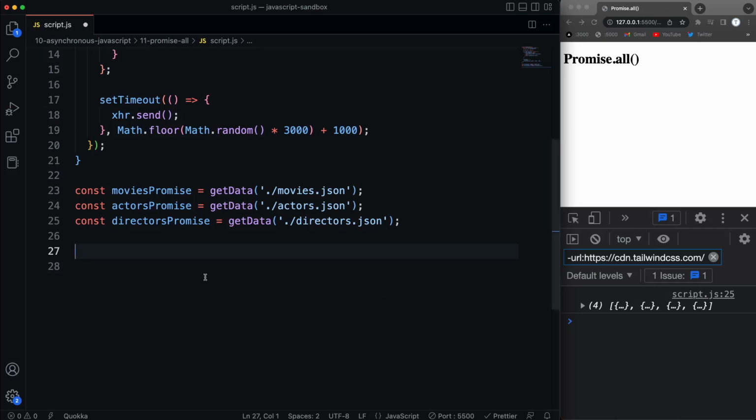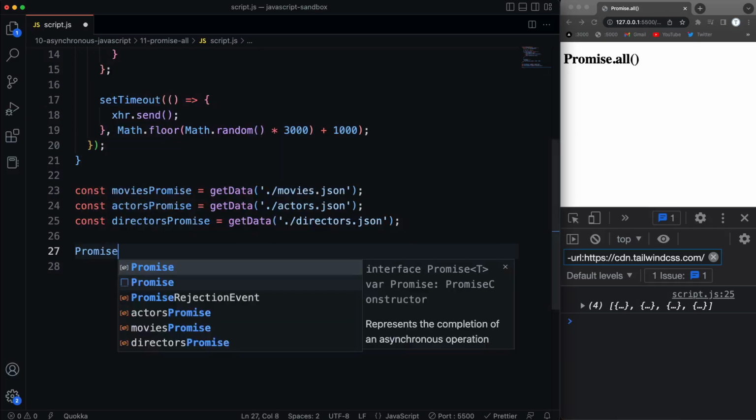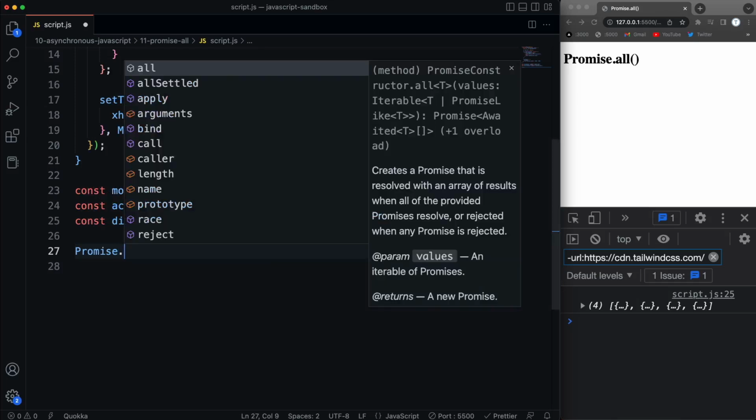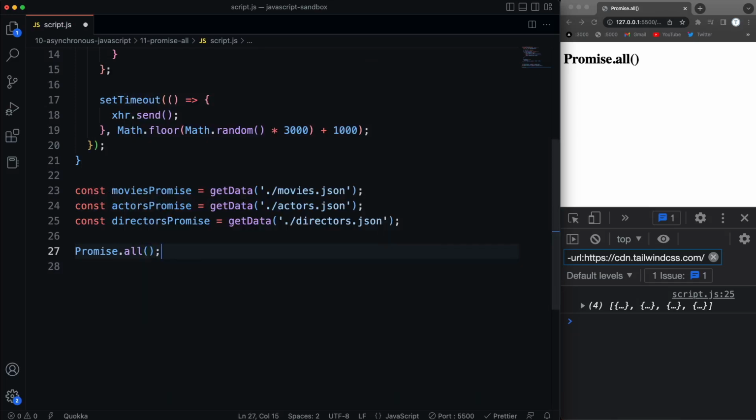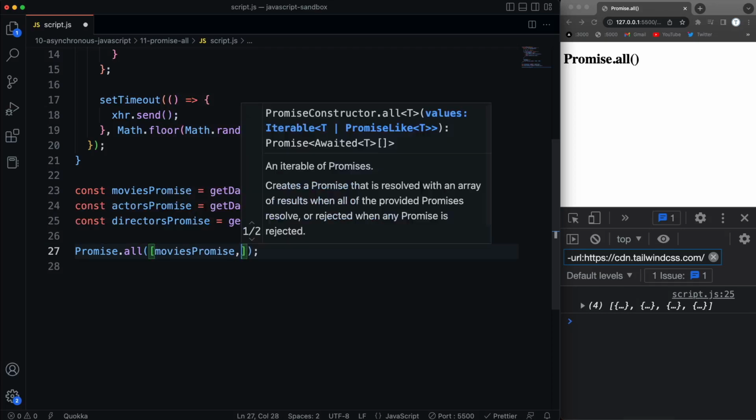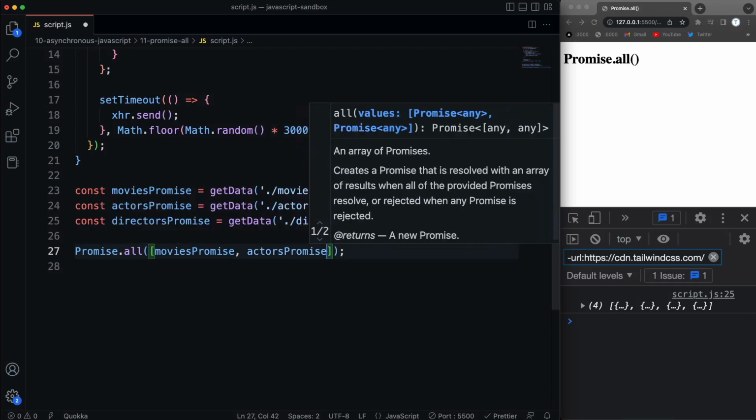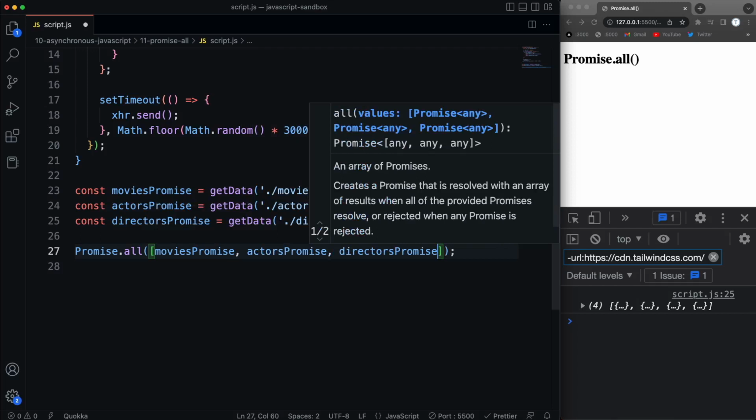Now what we can do is say Promise, and there's a method called all. Promise.all takes in an array of promises. So we have our three that we want to pass in, which is moviesPromise, actorsPromise, and directorsPromise.